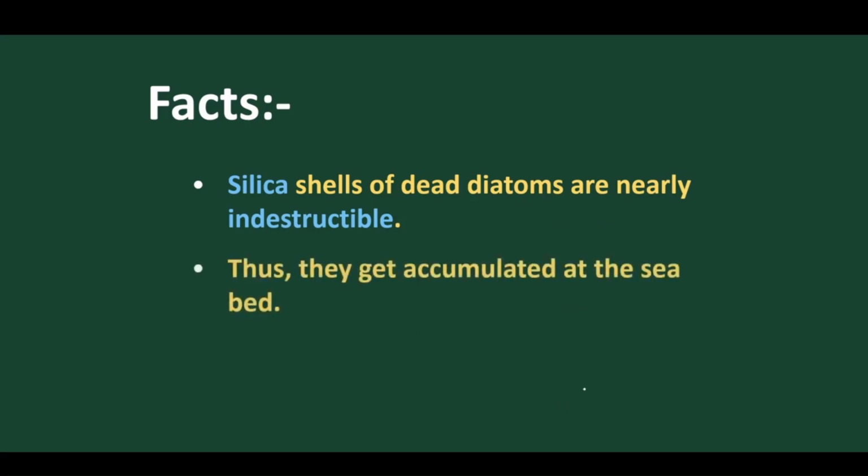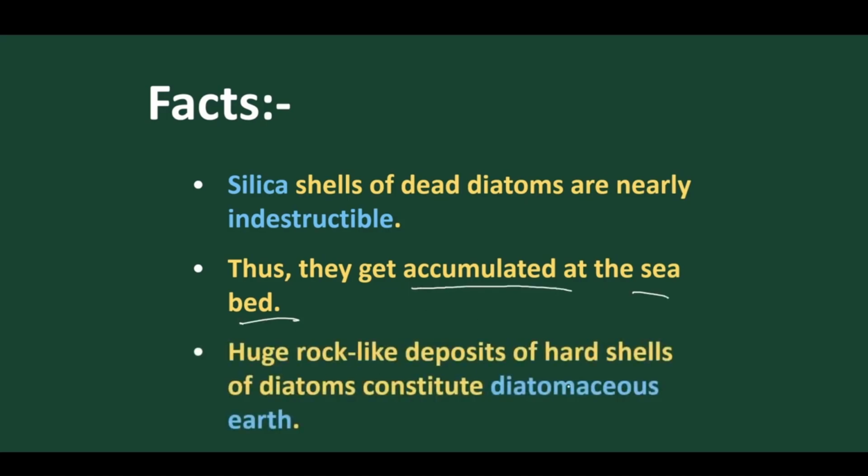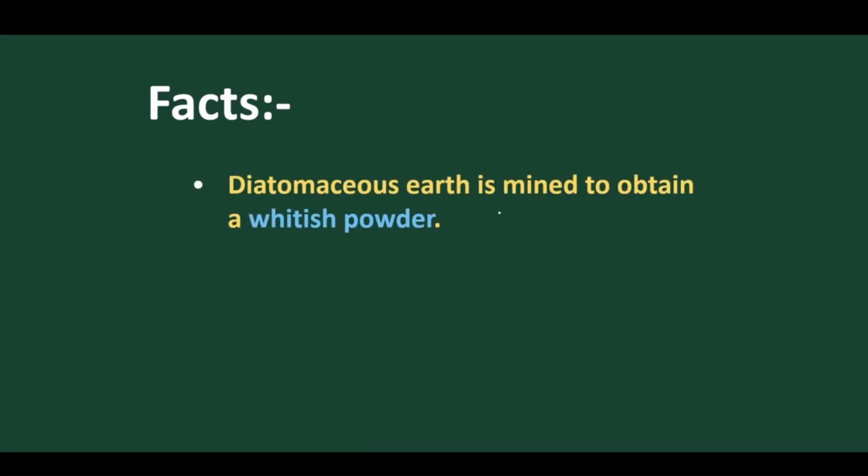When diatoms die, they accumulate at the sea bed, the benthic region, and huge rocks are deposited. Hard cells of diatoms are deposited to form mountains, and these are called diatomaceous earth. This diatomaceous earth is mined as a whitish powder.